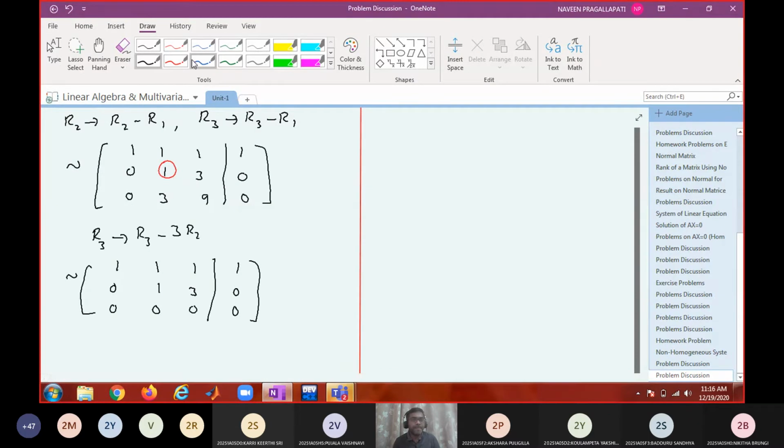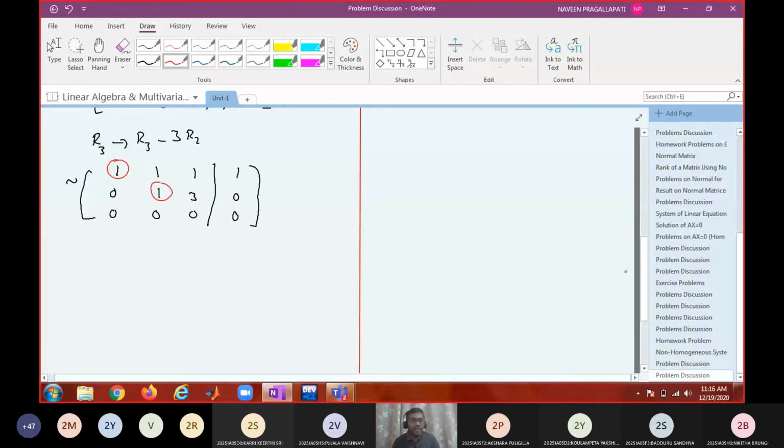Now you can see it is consistent because the rank of A is equal to the rank of the augmented matrix, which is R equals 2, but it is less than N, where N equals 3, the number of variables.